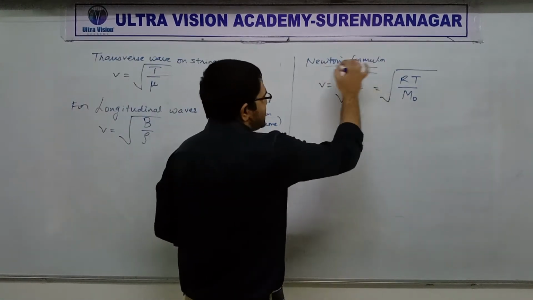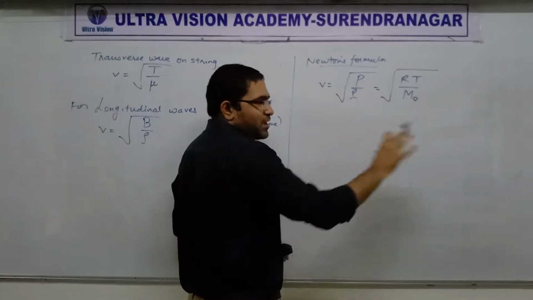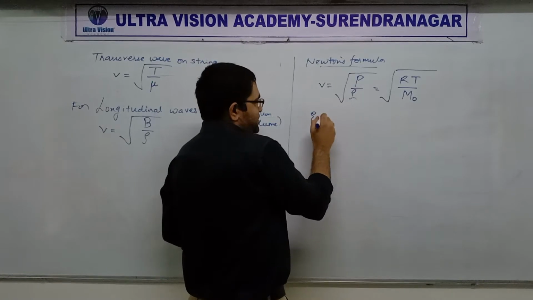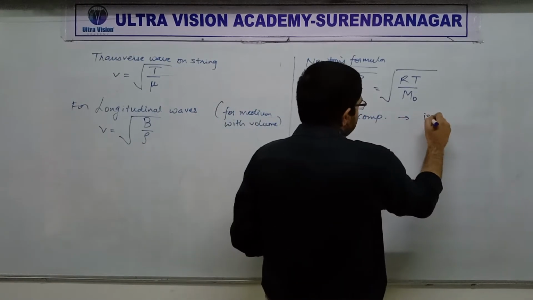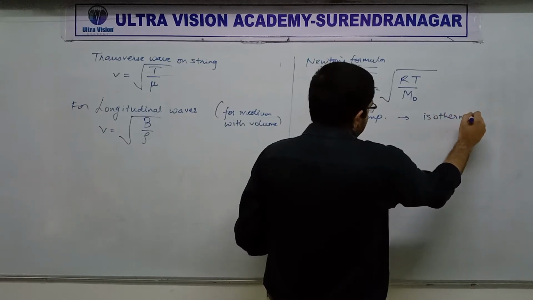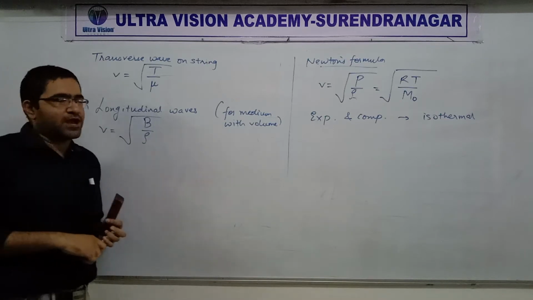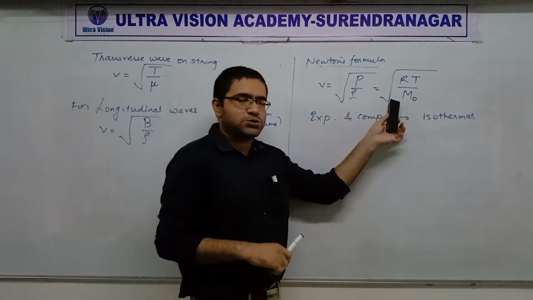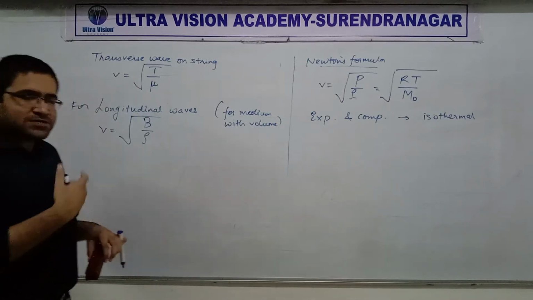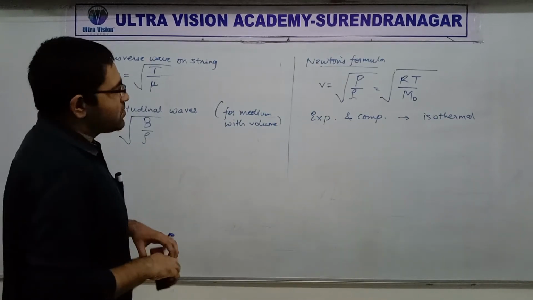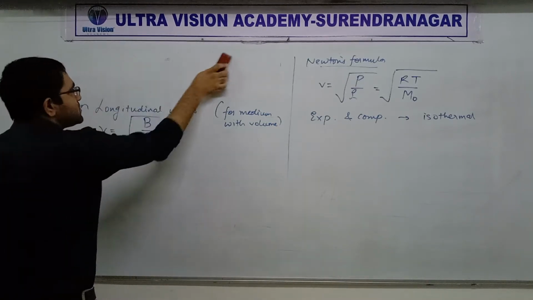Again, to revise this basic, Newton considered that when sound passes through air, the expansion and compression that occurs is isothermal. Right? That was Newton's assumption or Newton's idea. Based on that, we can derive this. So this is called Newton's formula. But like I said, there is some error in it. So we are now going to talk about the correction made by Laplace.